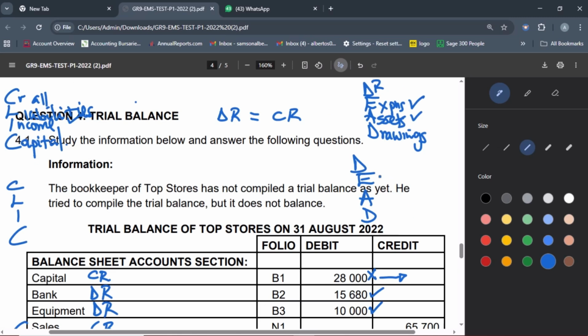These are golden mnemonic principles, which represent these items here. These accounts increase from the debit side. They call them debit balance accounts. At any given point in time, they always carry a debit balance. These accounts here increase from the credit side, and we call them credit balance accounts. At any given point in time, they always have a credit balance.